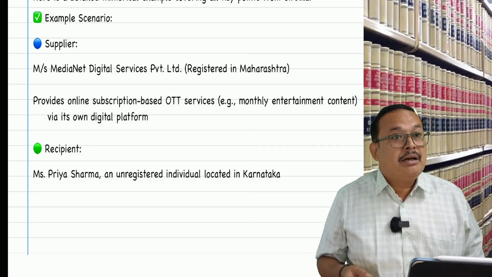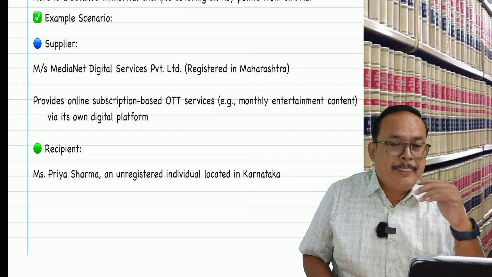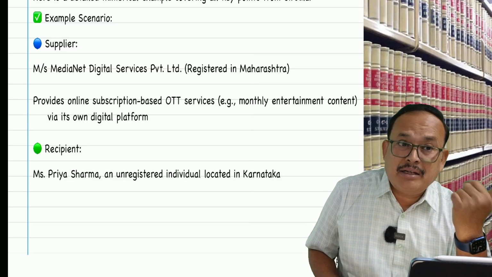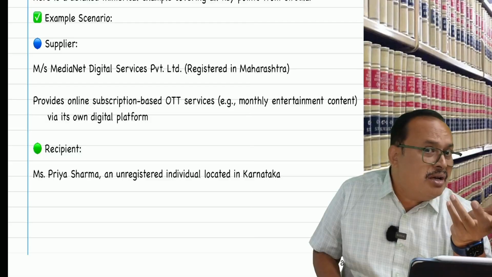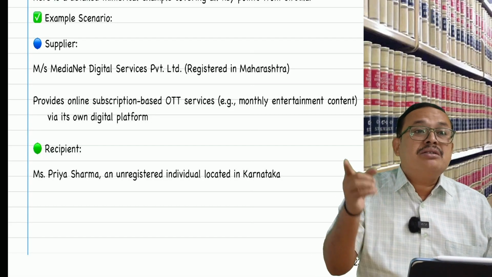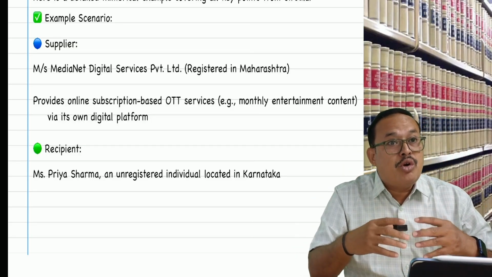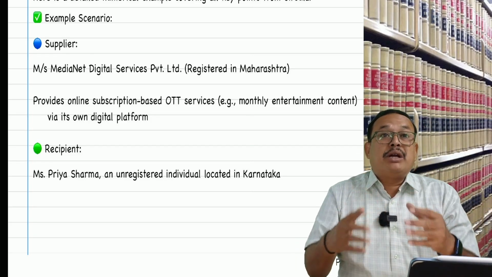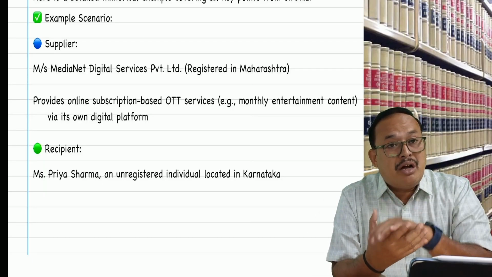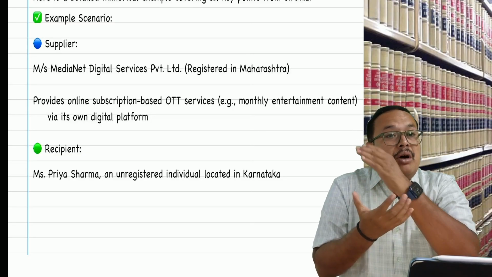Maharashtra state got the SGST revenue, equal to the revenue of the CGST of the central government. Now, where is the recipient located? Karnataka. Where did the service get consumed? That means the SGST is the revenue of Karnataka. Because of the wrongly placed place of supply, revenue is going to the wrong state rather than to the right state. The right state is Karnataka. The SGST should not be collected by Maharashtra, but it went to their account incorrectly.